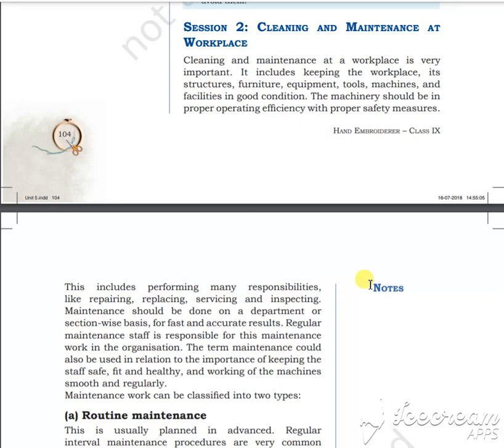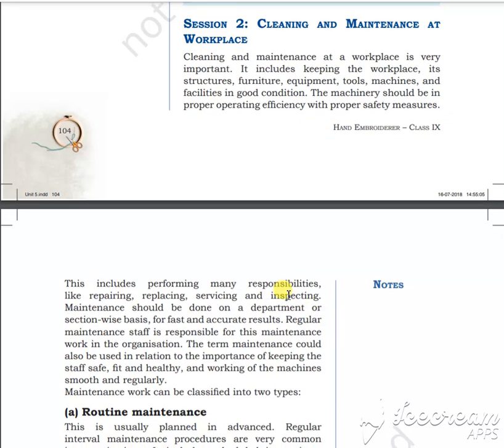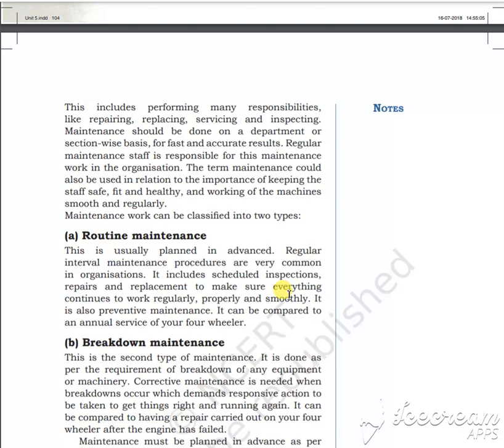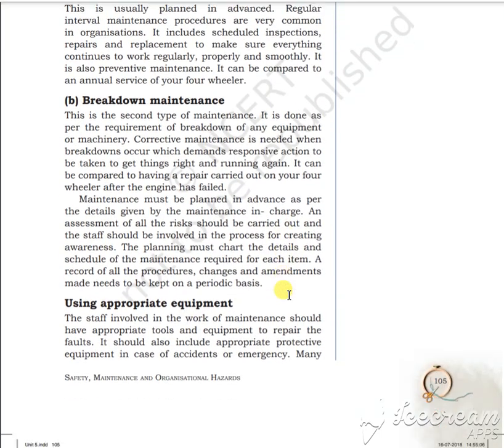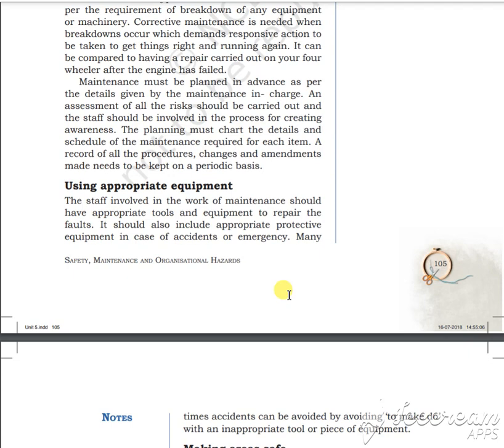Cleaning and maintaining, according to your book, is chapter number 24. We should clean the place, isn't it? Routine cleaning should be there, routine maintenance should be there, everything to be checked every day. Electric switches, the cables, the computers, and other different electric gadgets should be checked every day. You should appoint a person for it.